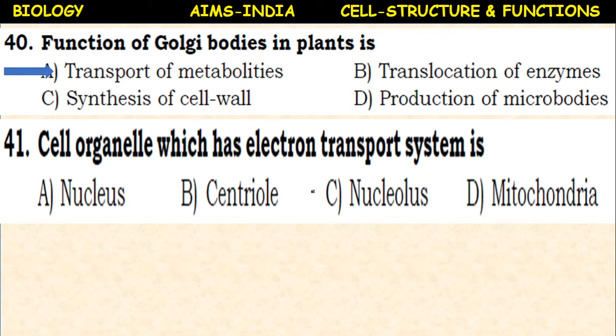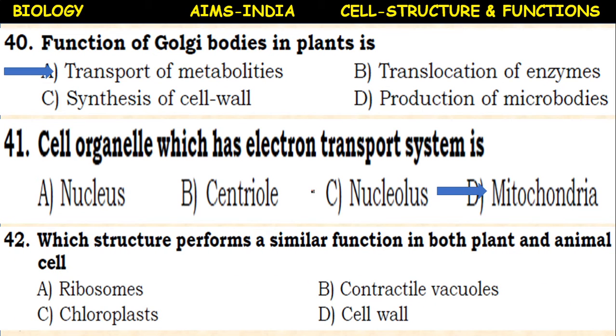The cell organelle which has the electron transport system: nucleus, centriole, nucleolus, mitochondria. Here the mitochondria contain the electron transport system. The mitochondria consist of an outer membrane and an inner membrane. The outer membrane is smooth; the inner membrane possesses several folds called cristae, finger-like projections. In the cristae, the F1 particles are present. They form the electron transport system.